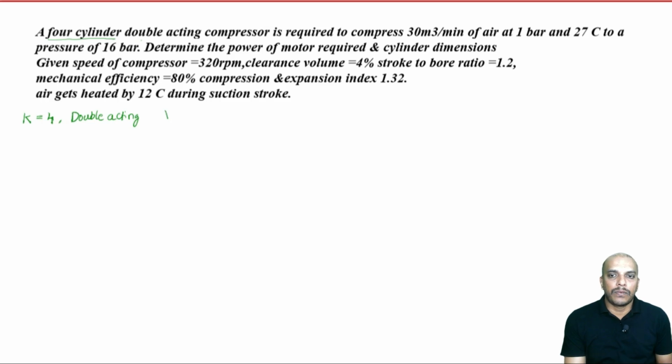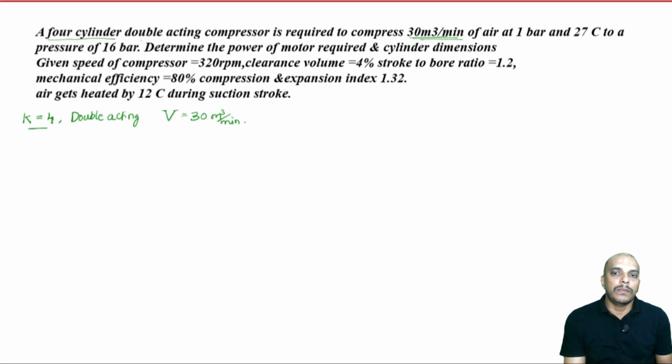So, that means the volume which is to be handled by this 4-cylinder compressor is 30 meter cube per minute. And please understand, whenever this type of problem is given, 30 meter cube per minute is delivered from all 4 cylinders.